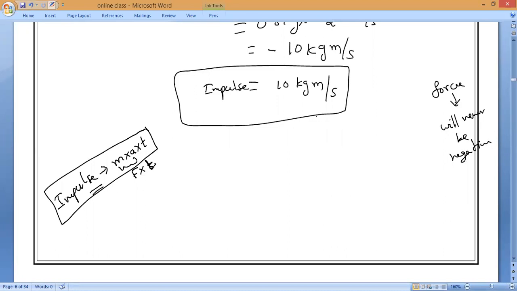So that is why impulse will never be negative. So we can represent it with the positive only. So that is 10 kilogram meter per second.